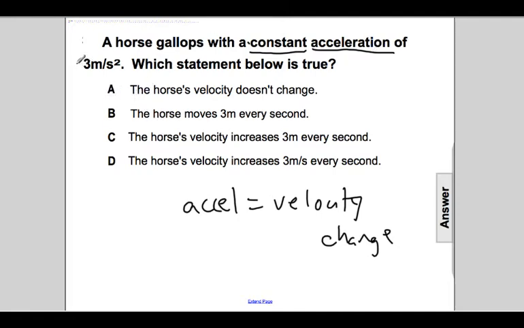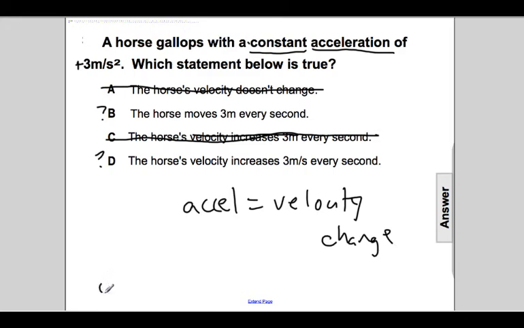And by the way, they say it's 3 meters per second. Let's get rid of that. The horse moves 3 meters every second. Not quite sure about that one. Let's put a question mark. The horse's velocity increases 3 meters. Velocity is not measured in meters, so that cannot be, so let's get rid of that. The horse's velocity increases 3 meters per second every second. That's possible too. So let's just have a discussion about acceleration.